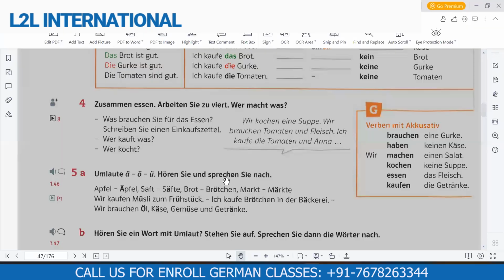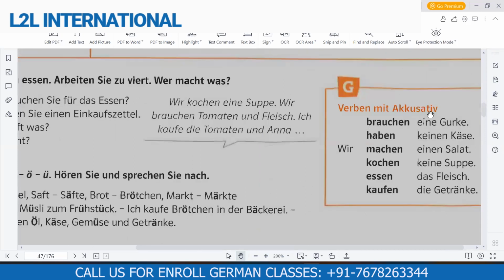Yeah, okay. Now, I'll show you something here. Let me share the screen. So if you go to page number 47, that's 47 or maybe in the book 46, because the PDF page is a little bit disorganized compared to the book. So if you come here, Sana, you see it's written verben mit accusative, right? So whenever there is one of these verbs in a sentence, you have to make that sentence accusative.